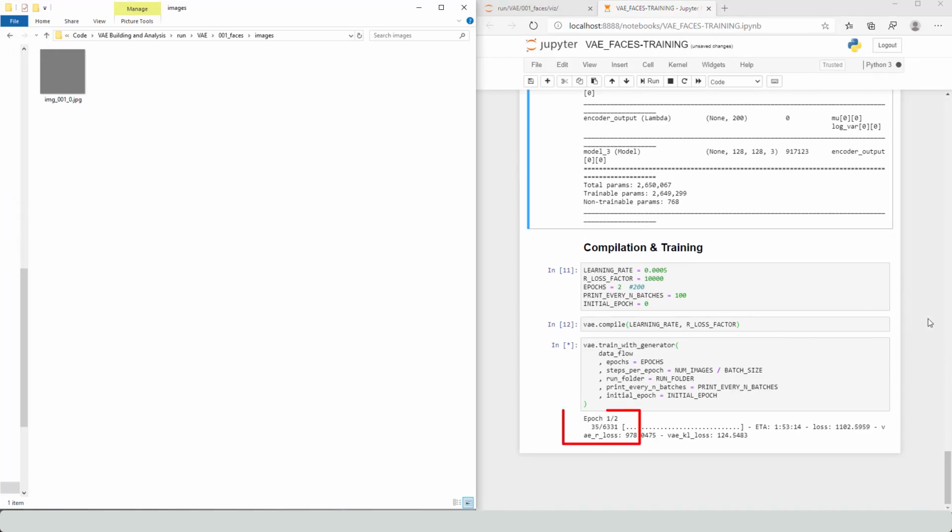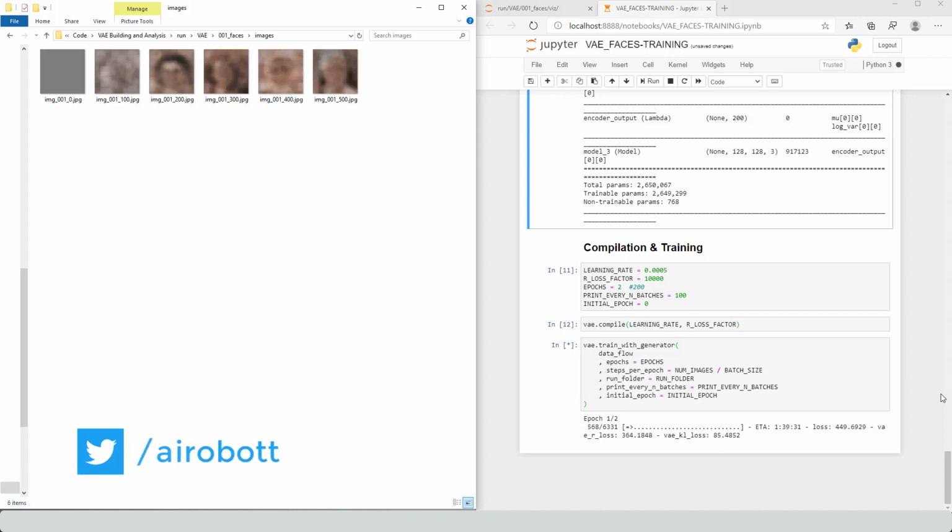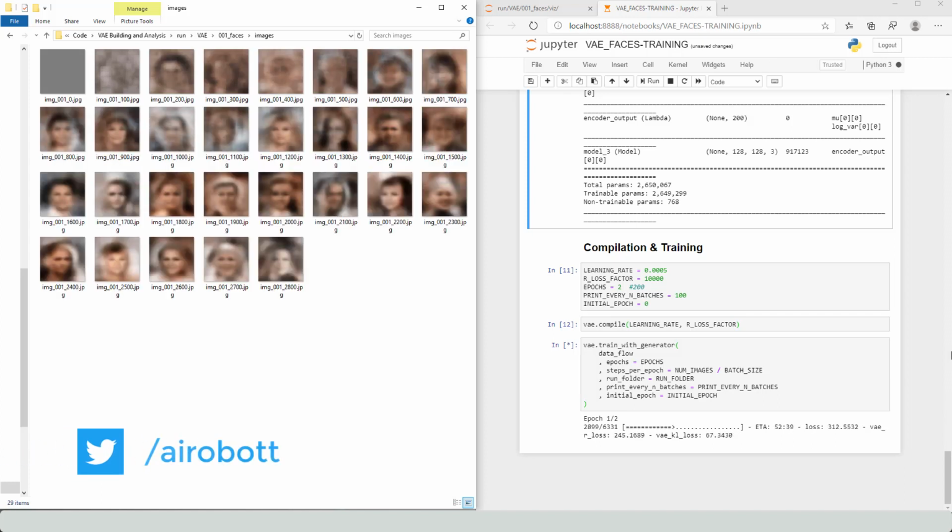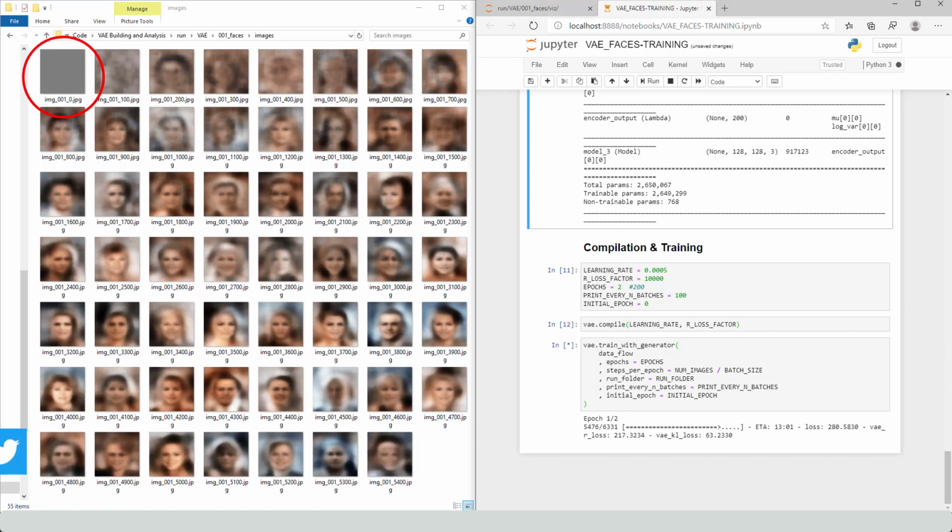Now the first epoch is running with 6331 batches of images. In the images folder, its output images are being saved. For every 100 batches of images, it produces one new image. The first image, img_001_0.jpg, is saved at first.